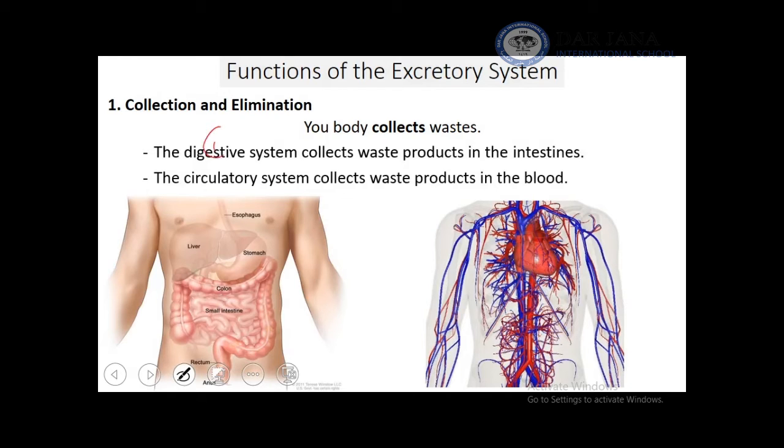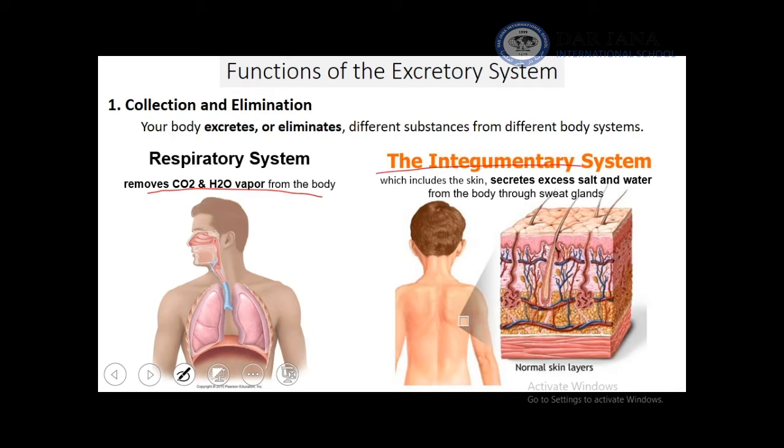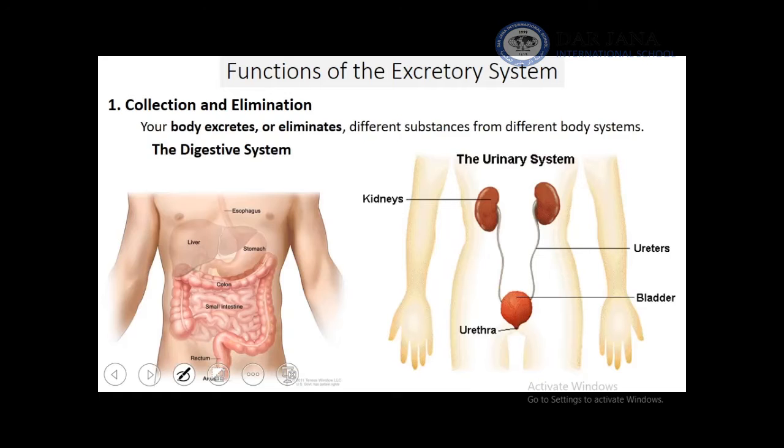One, digestive system that collects the waste products in the intestine, mainly in the large intestine. The second component of excretory system is the circulatory system that collects the waste product in the blood. The third one is the respiratory system that removes the carbon dioxide and vapor through exhalation. And finally, the integumentary system, that removes the excess water and salts by sweating from the skin.